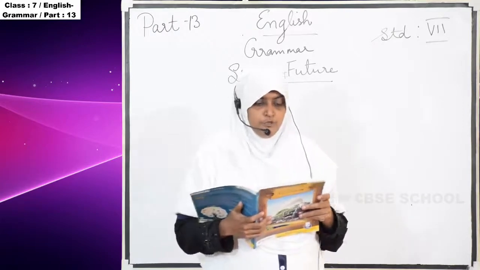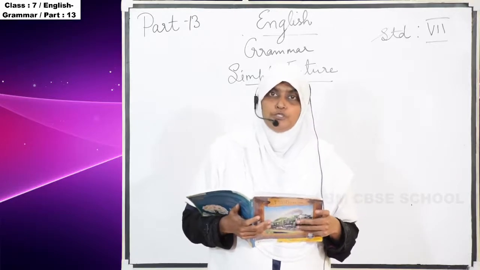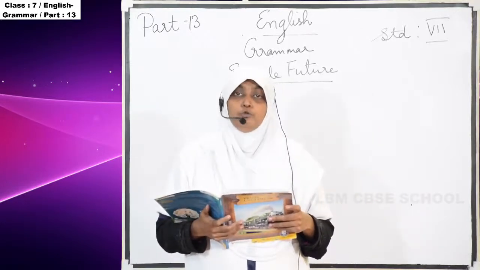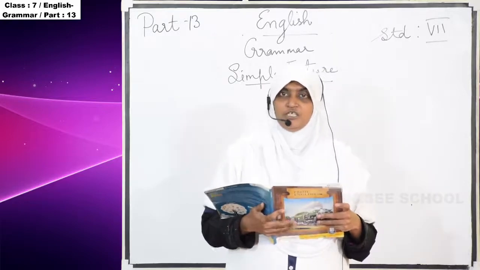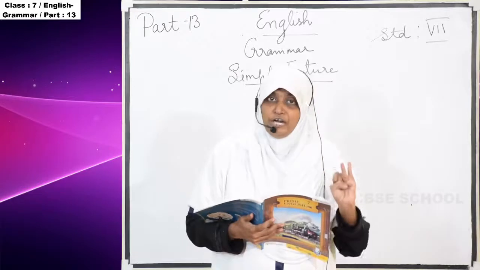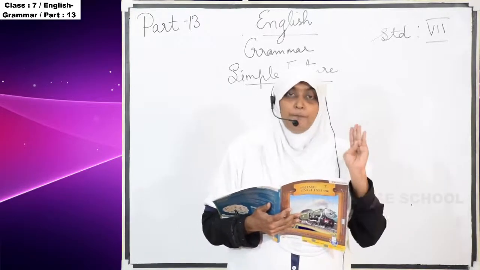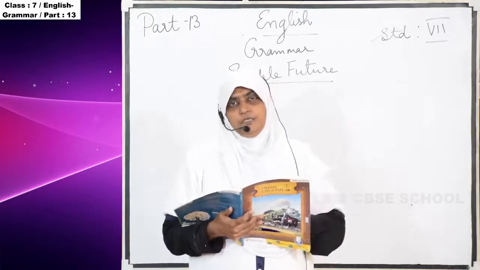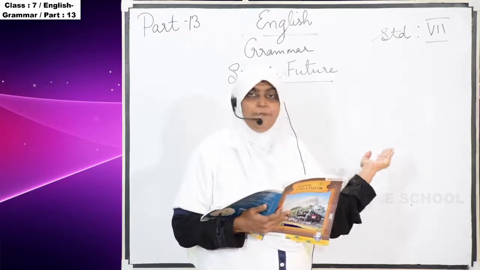Simple future, future continuous, future perfect, and future perfect continuous. Now we are going to learn about simple future only.